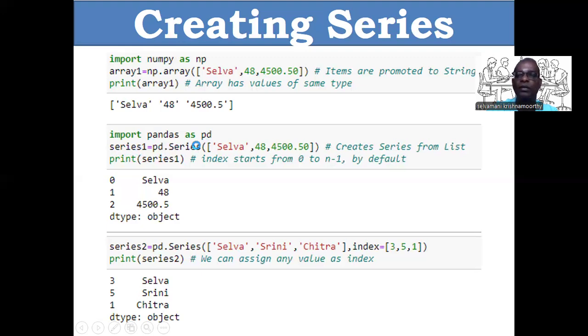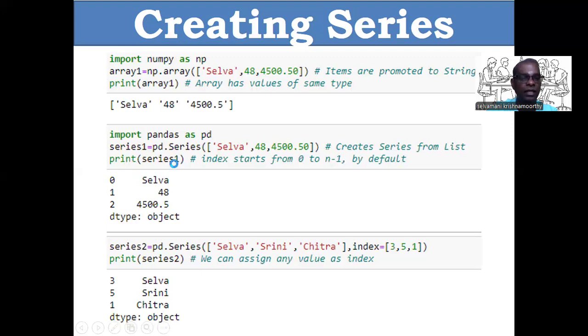This creates one series from a list. Same items I am giving: one is string, another one is integer, third one is float. This is the list, which contains different elements of different data types. While converting into a series, the elements of the list will be as they are. The data type will not change.